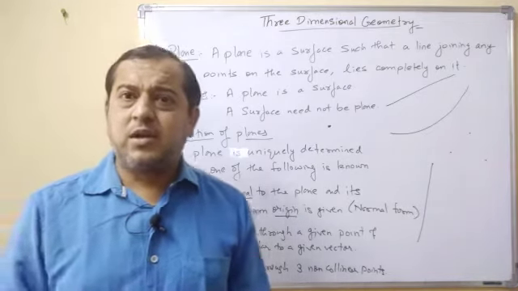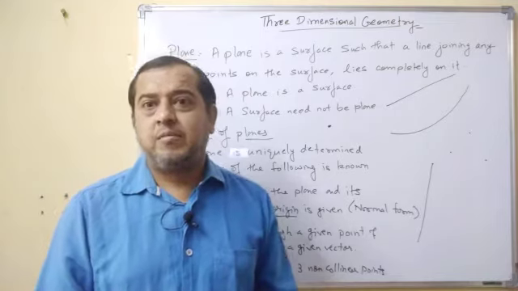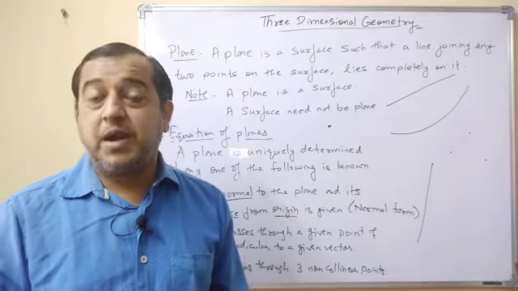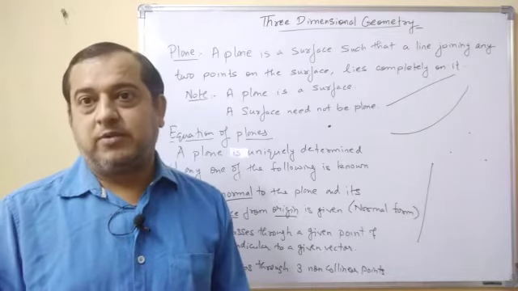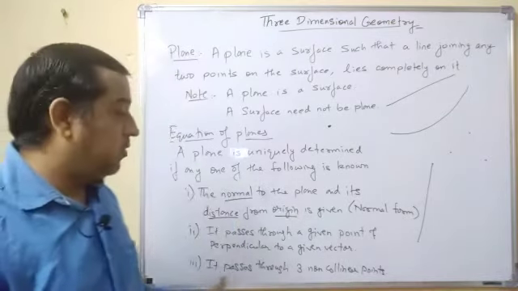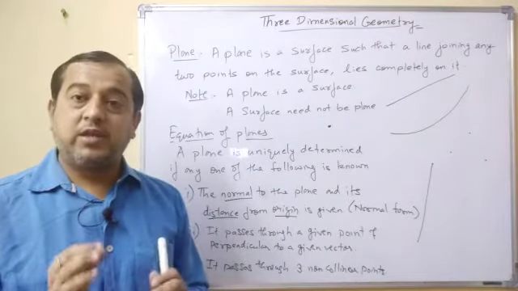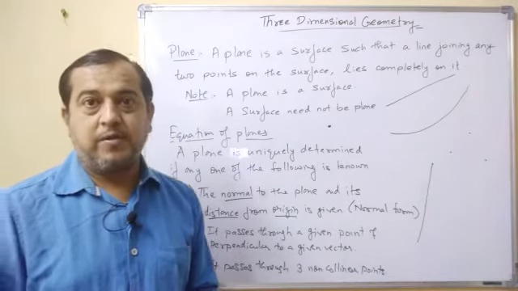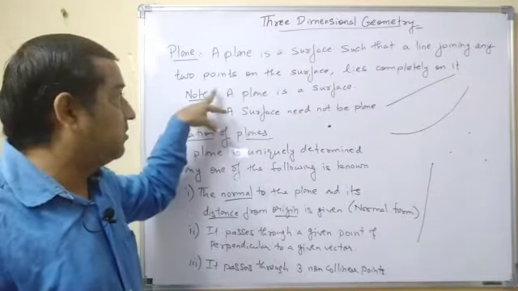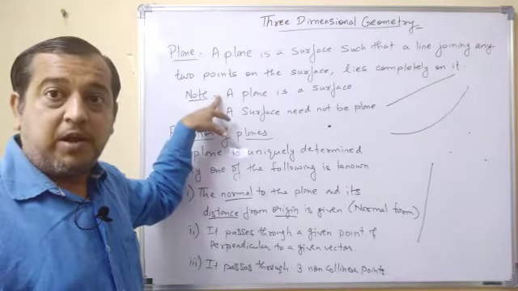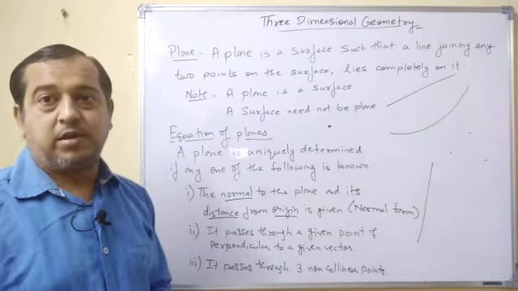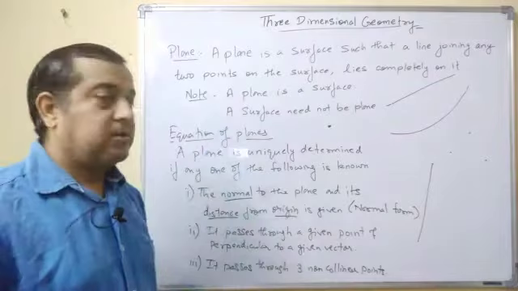So again, what is a circle? It is nothing but a plane surface. See your coins. These are circular in shape, and these are nothing but plane surfaces. So if we come to know three non-collinear points, we can easily find the equation of the plane. So this is the definition of a plane, the difference between the plane and the surfaces, and to find the equation of a plane we have three different methods. Okay, please note it down.